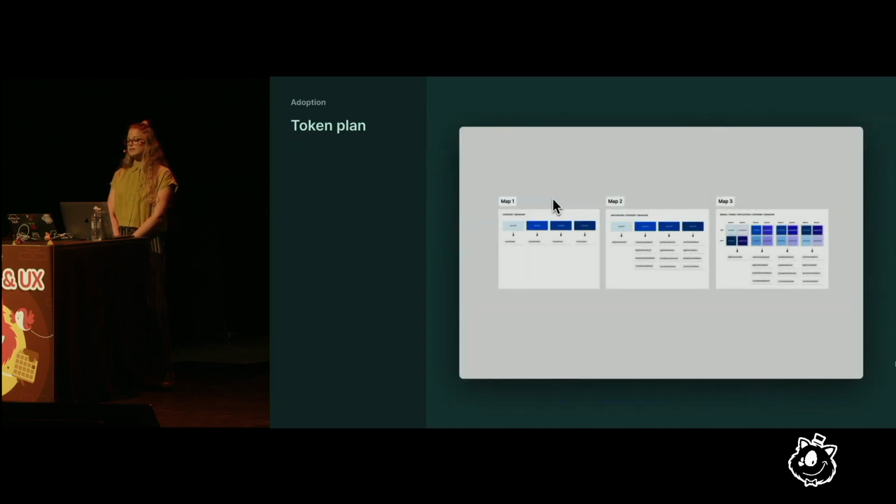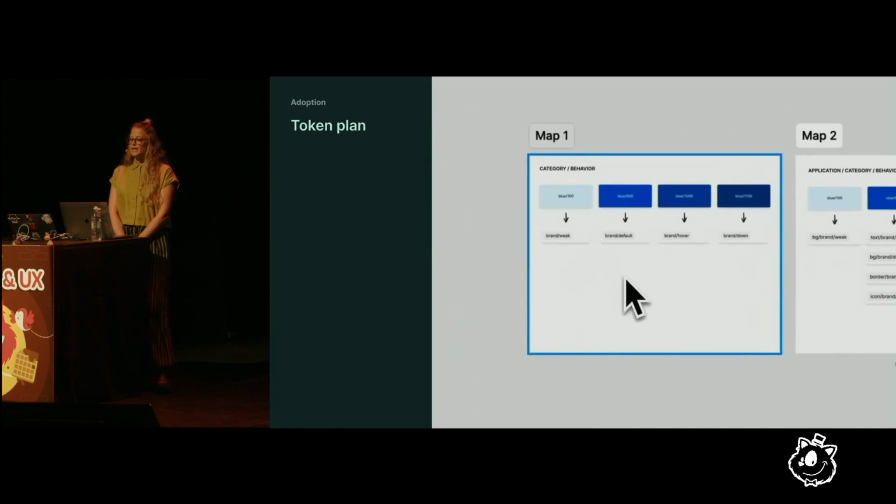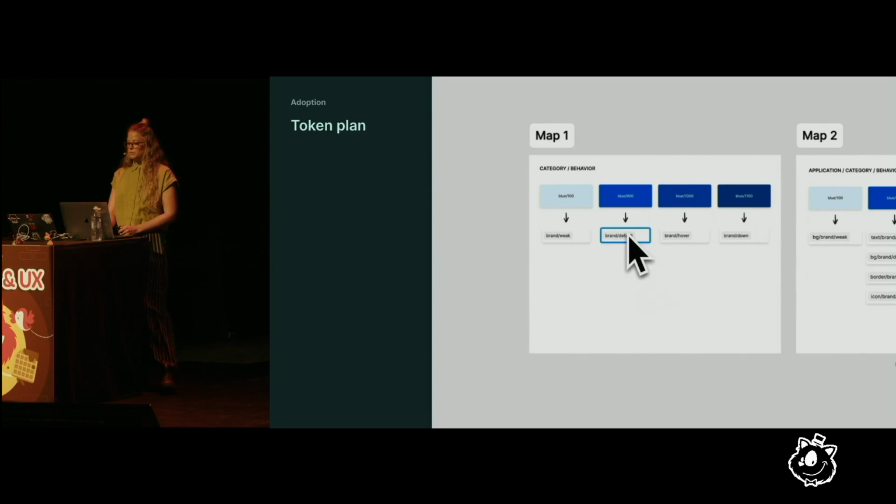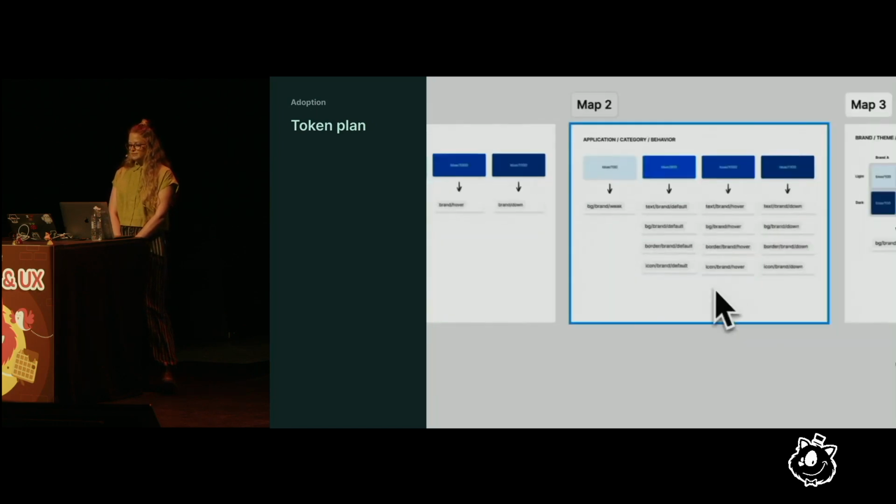Another way to de-risk the adoption of variables is to make a detailed plan before you start. Map out your proposed new or updated token system and file structure, something that takes into consideration what the goals for the system are today and what the goals might be further down the roadmap. Let's start with tokens. For some small teams with limited product scope, a simple variable map might work well, using general semantic names like brand default, which can be used across many applications. For example, this variable might be used for text, backgrounds, and icons.